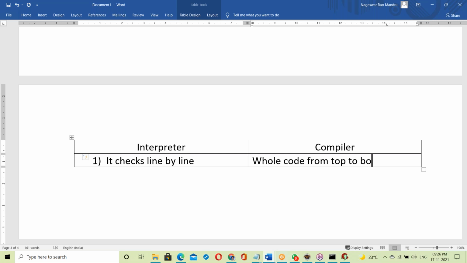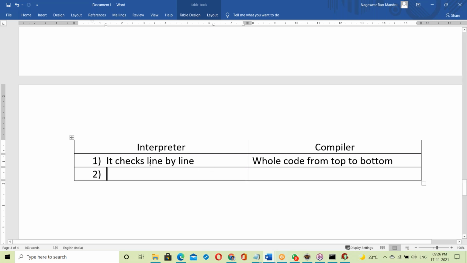The interpreter checks the code line by line. The compiler checks the whole code from top to bottom.